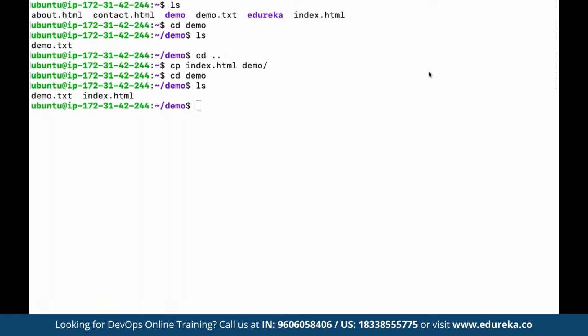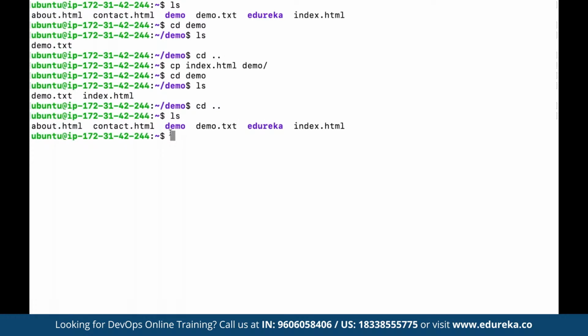And now if you want to move the files altogether, let's say we again come back to our directory here. Let's say we have these files. Now we want to move the contact file directly into demo. So here we can define mv, same process. We want to move the file contact.html into the demo folder. First of all, the source has to be defined, that means from where the file has to be moved, and then the destination, where the file has to be moved. So here we can define the path.